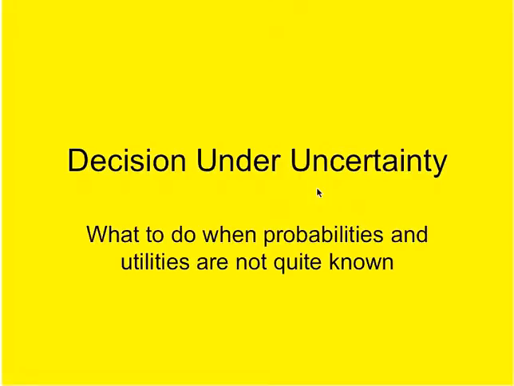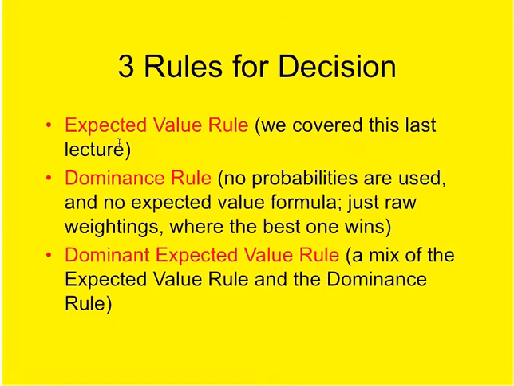Okay, so decision under uncertainty is just a fancier way of saying when you have many courses of action, how do you decide? Draw a table, and then there's different kinds of rules you can apply. The three rules you can apply: expected value rule, we covered this in the last lecture, dominance rule, and dominant expected value rule. These are the two new ones.